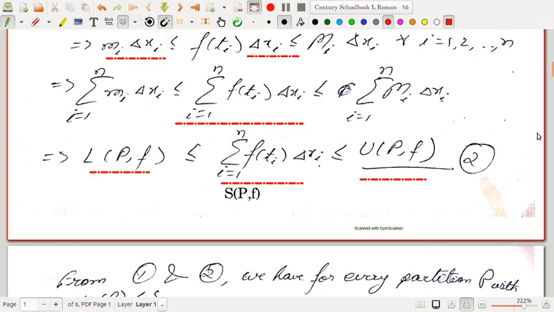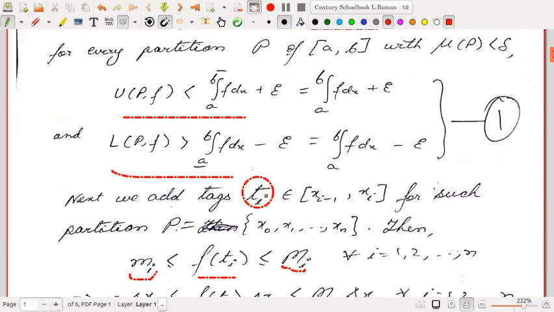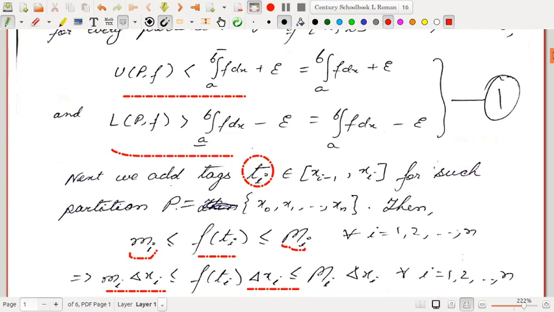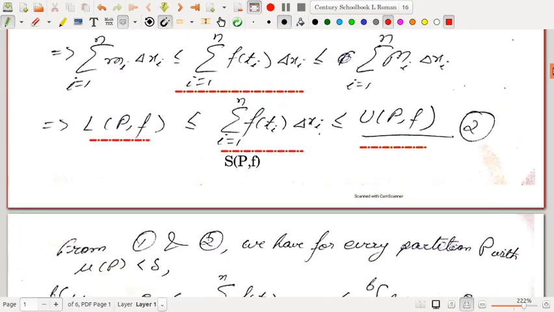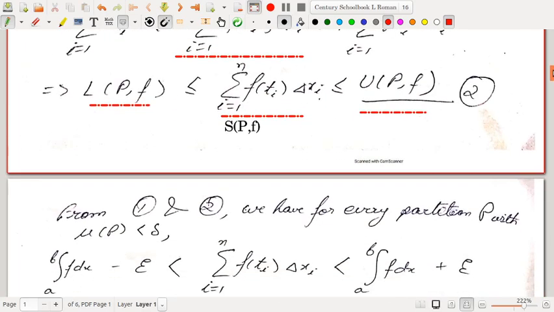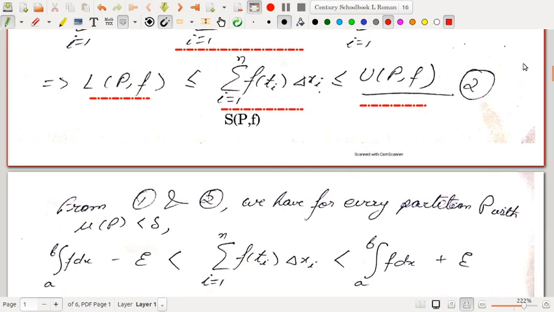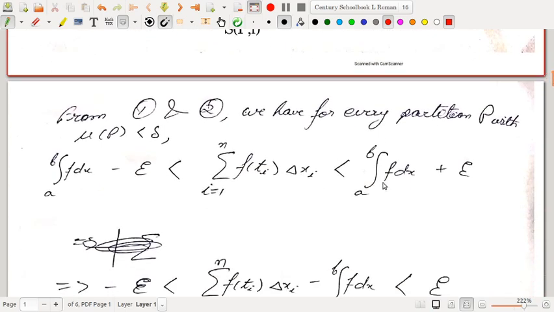So from 1 and 2, 1 was that U(P,f) is strictly less than the integral from a to b of f dx plus epsilon, and 2 that L(P,f) is strictly greater than the integral minus epsilon. If you compare 1 and 2, we see that S(P,f) is strictly less than this quantity, and greater than this quantity.